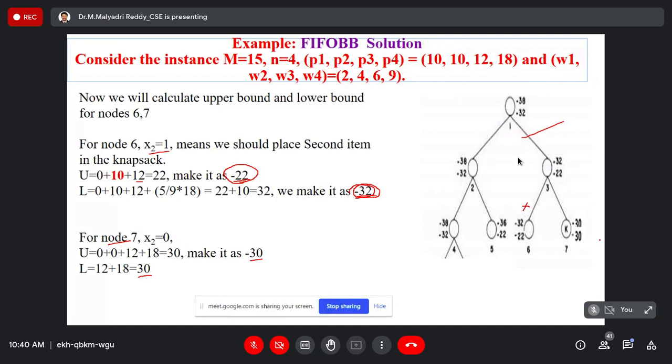x2 is equal to 0, not including. We'll check this one, x1 0, x2 0. So next, up to now, bag is empty. Including the third object and sixth object, we will get the upper boundary is 12 plus 18, 30 is the upper boundary. And its lower boundary also, 12 plus 18 is 30.